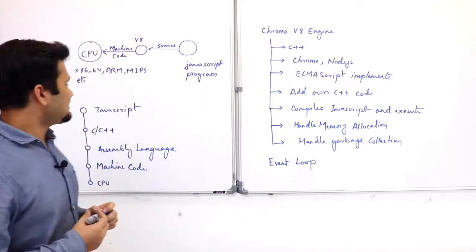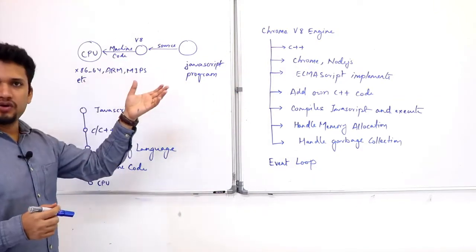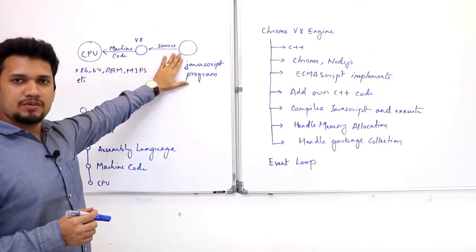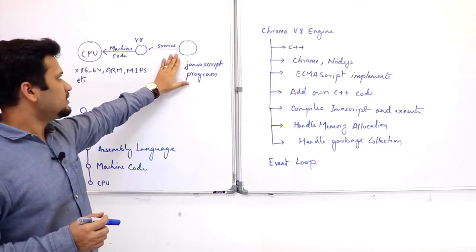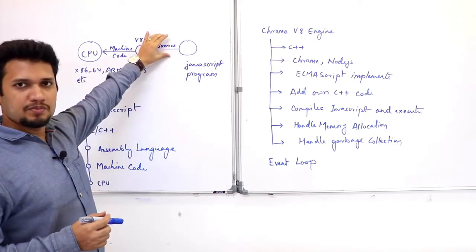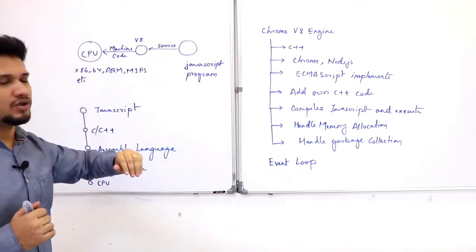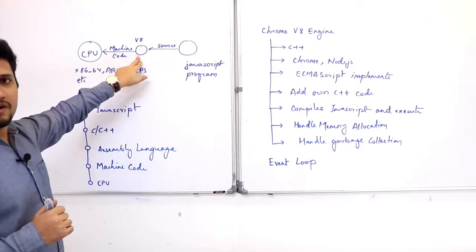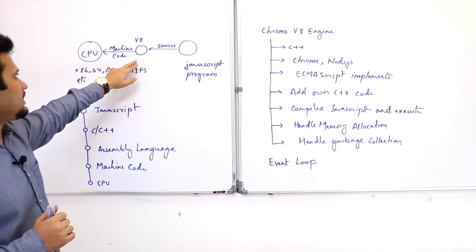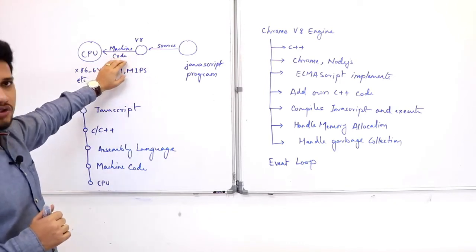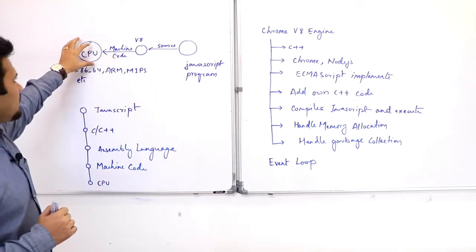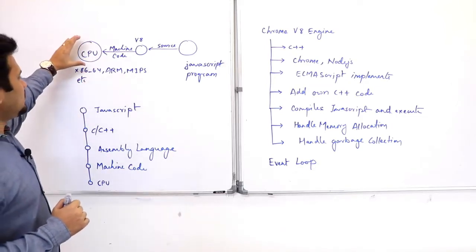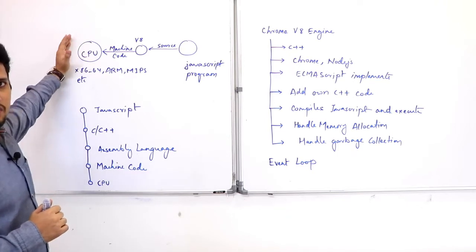Let's understand how any program actually runs. Any program, be it JavaScript or any high-level program, has source code, the file in which you have written your program. It is first processed by some compiler, and then converted into machine code that is run by your CPU. The CPU is actually the thing that runs your program.